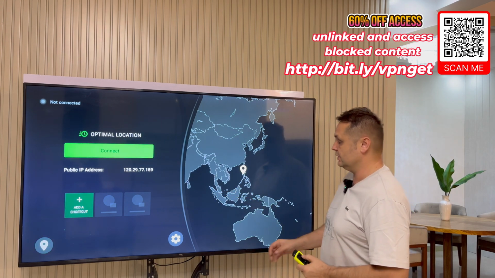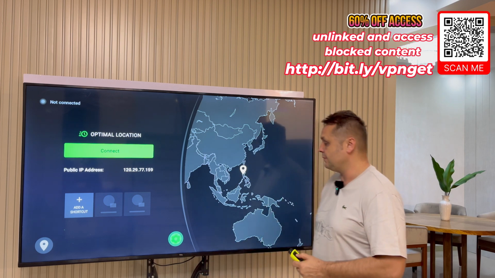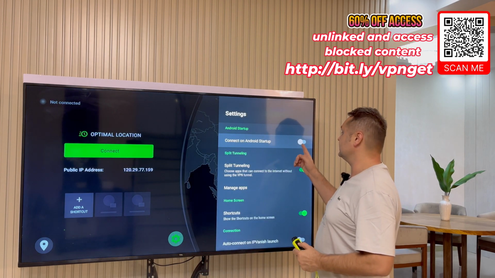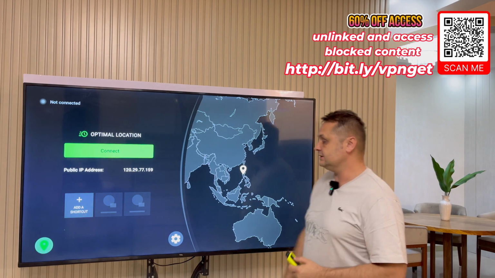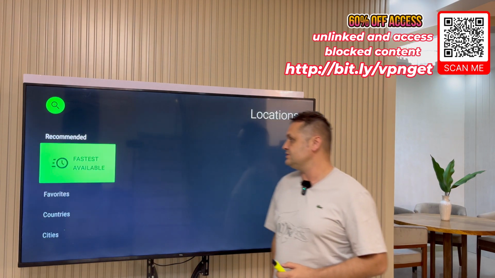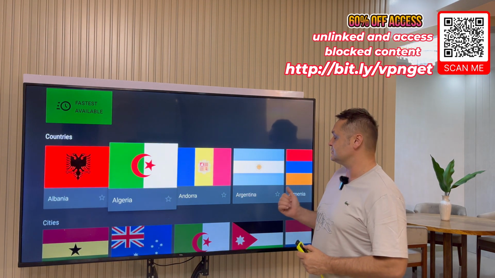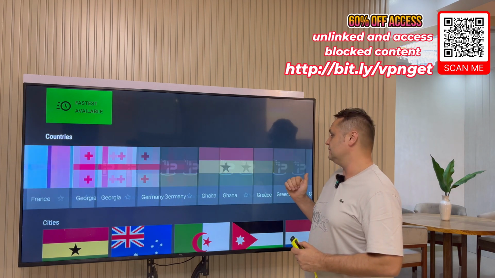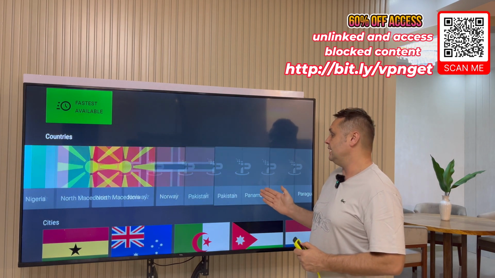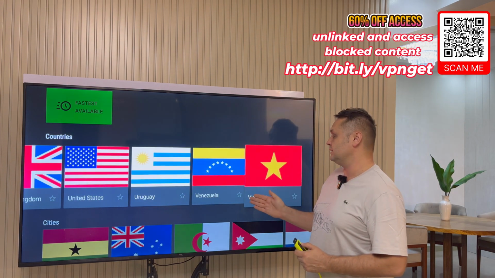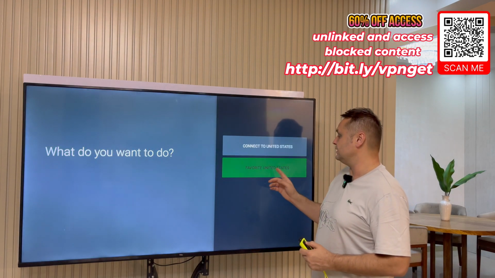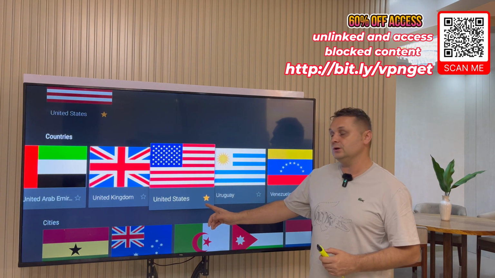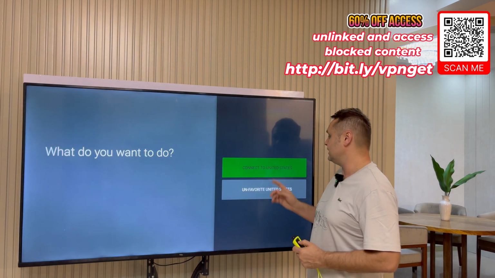What you want to do, you want to go to the gear icon right here. Click on that gear icon and select Connect on Android Startup. Click back. Click the little location button right there. Once you click on that location button, go to Countries, scroll all the way until you see United States. And what you want to do there, you want to press the United States icon and say Favorite United States. It's going to put a yellow star on it. Click on it again and say Connect to United States.